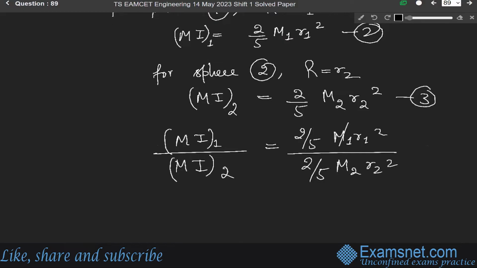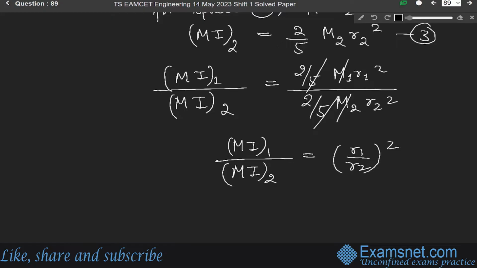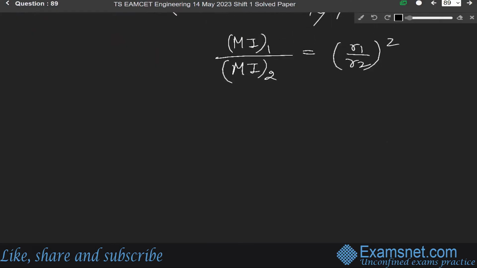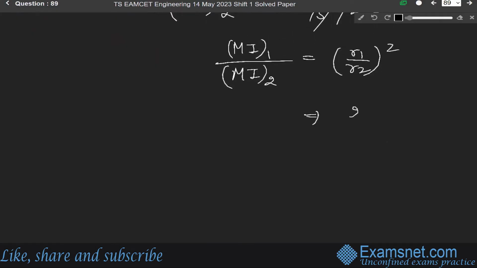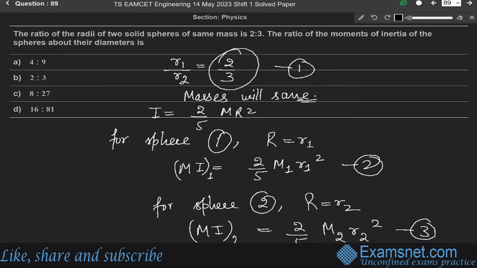Since the masses are the same, m1 and m2 cancel. This 2 by 5 cancels. So we get the moment of inertia of the first one to that of the second one equal to (R1 over R2) whole squared. And we are given R1 over R2 as 2 by 3, so just put in the value. It will be 2 by 3 whole squared, which means 4 over 9. So the ratio is 4:9. Among these four options, option A is the correct answer.